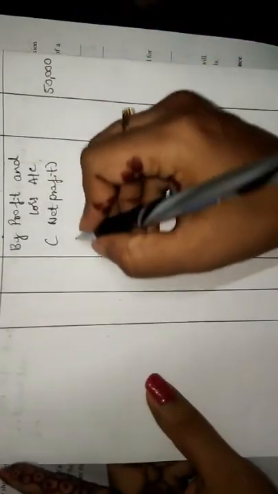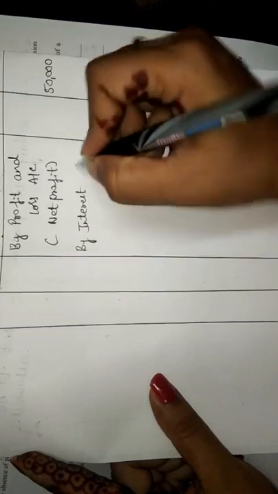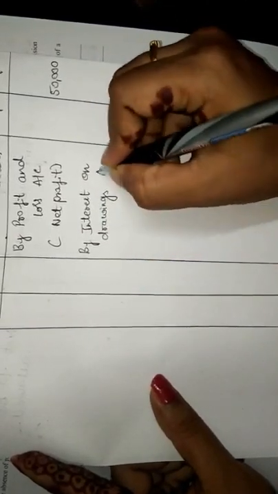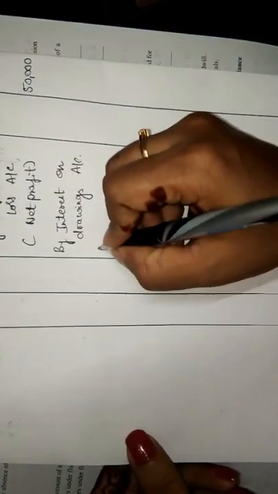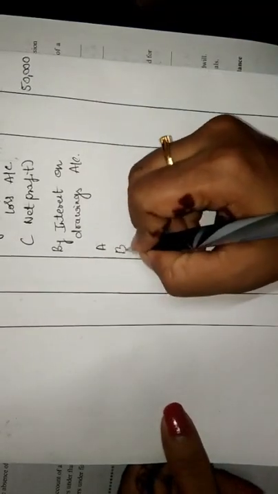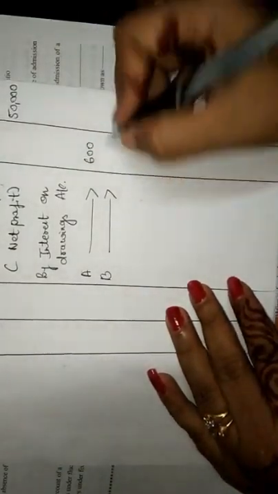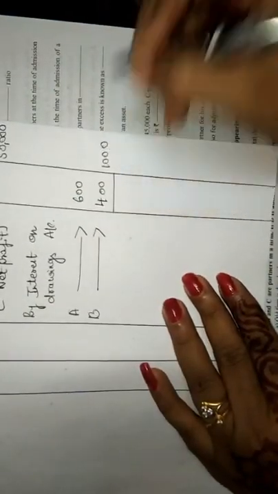Next comes interest on drawings, because the interest on drawings is a profit for the firm. So take down here interest on drawings account. 2 partners are there, so I have considered them as A and B. Here also I will consider my own imaginary values: 600 for A and 400 for B. So here it is 1,000. I have done this on the credit side.